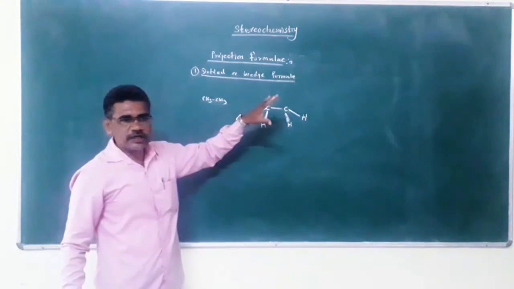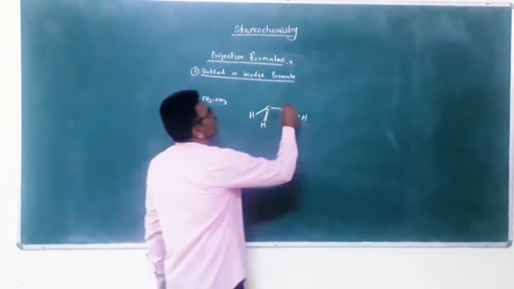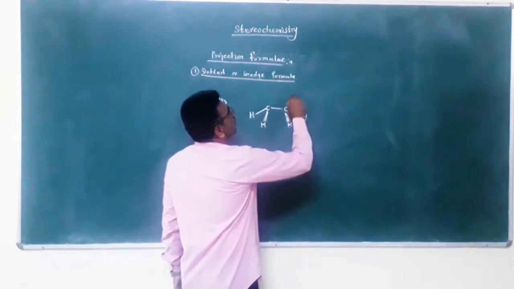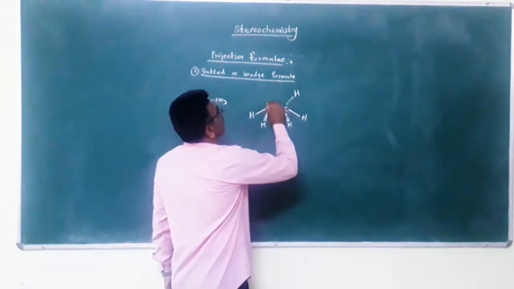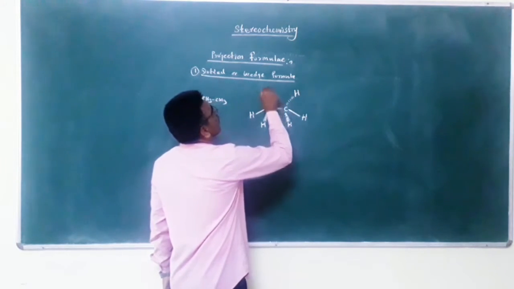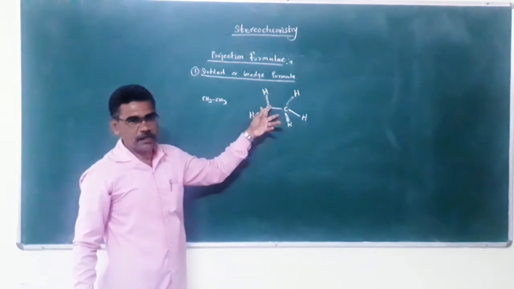Then bonds going behind the plane of paper are indicated by a dotted line. This is the dotted or wedge formula.